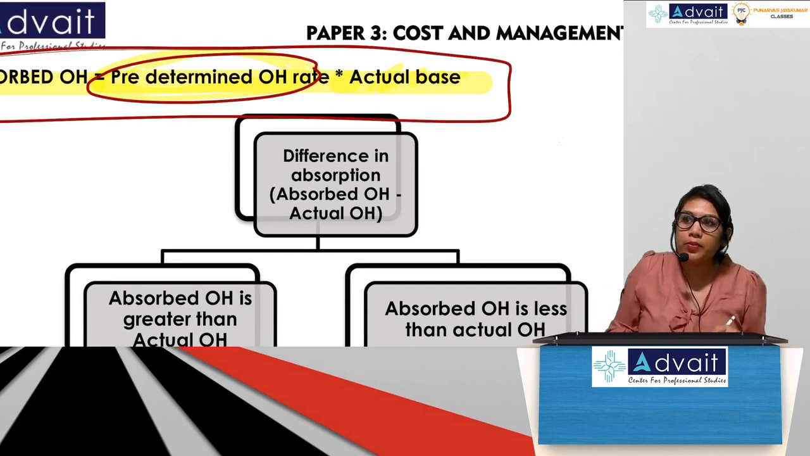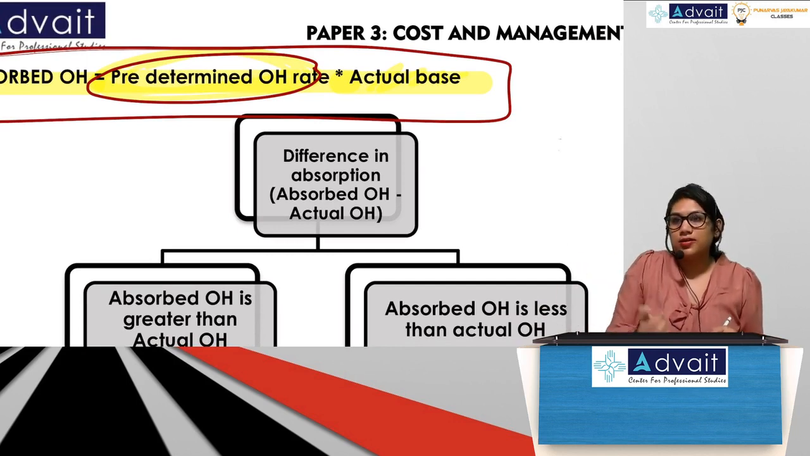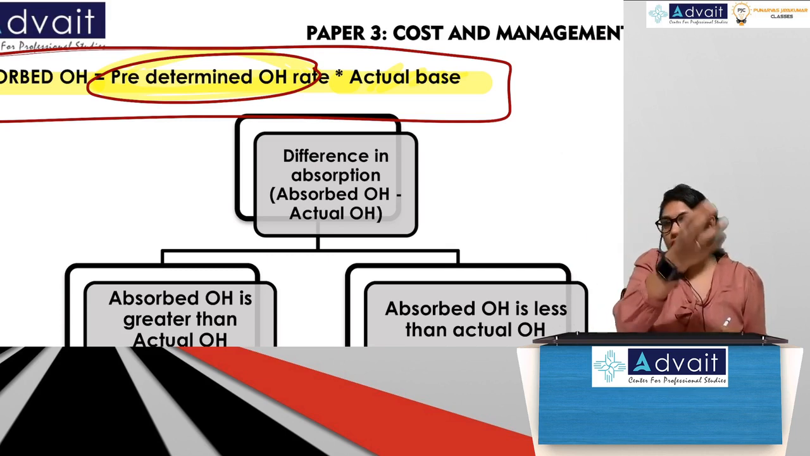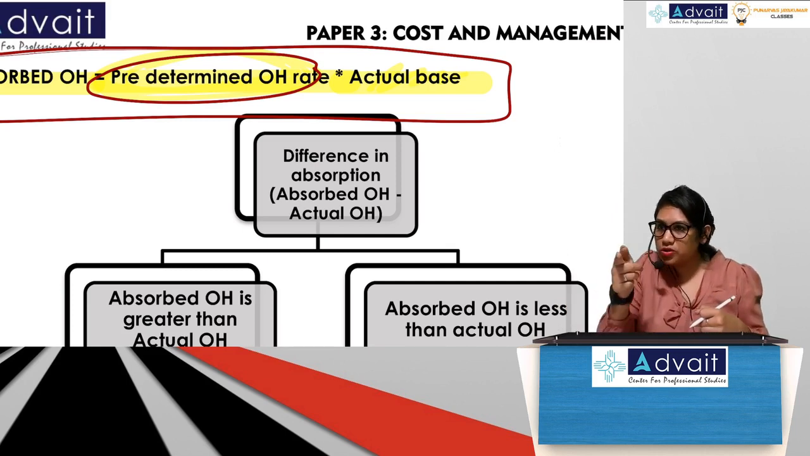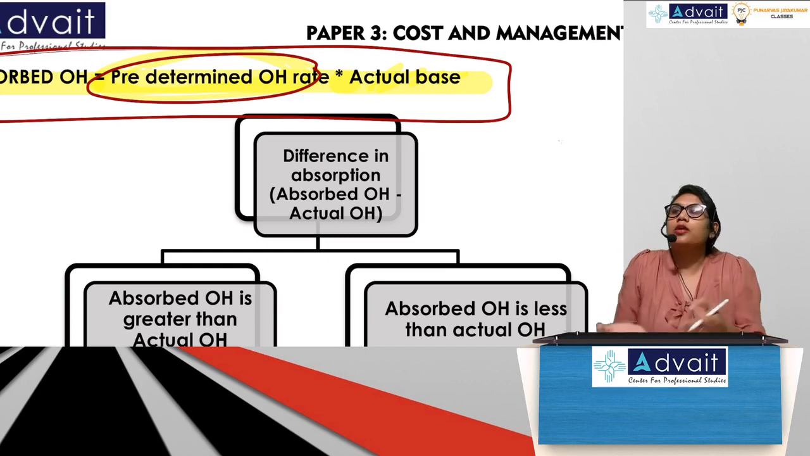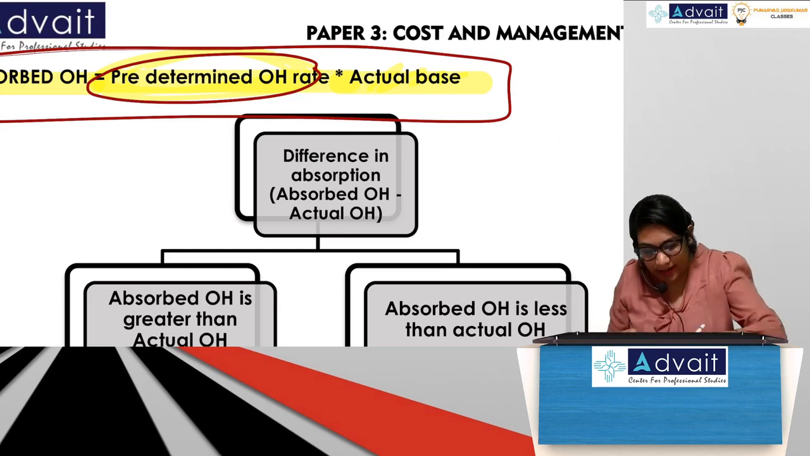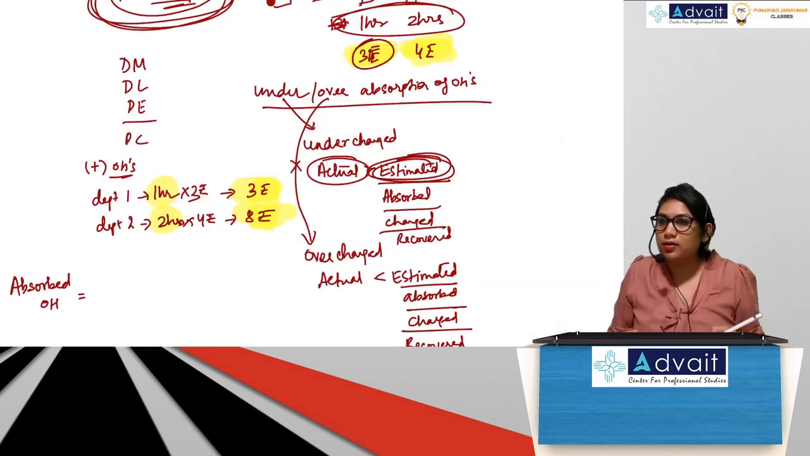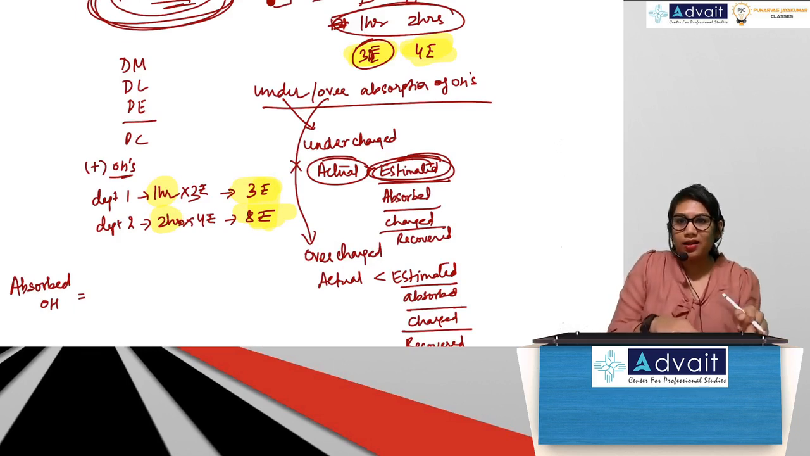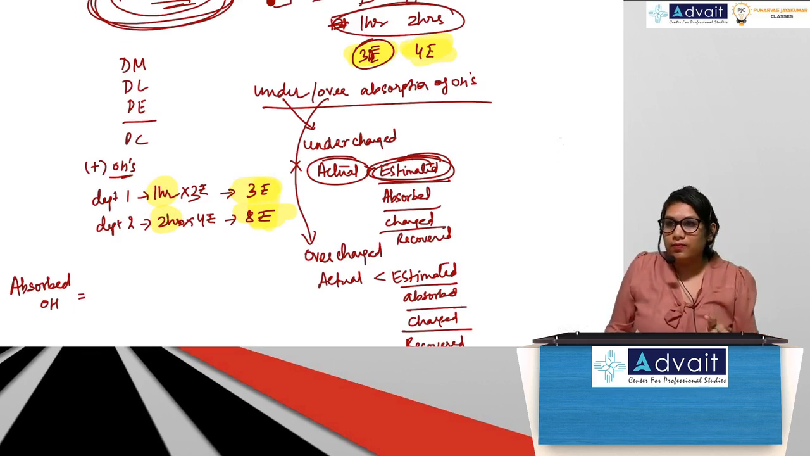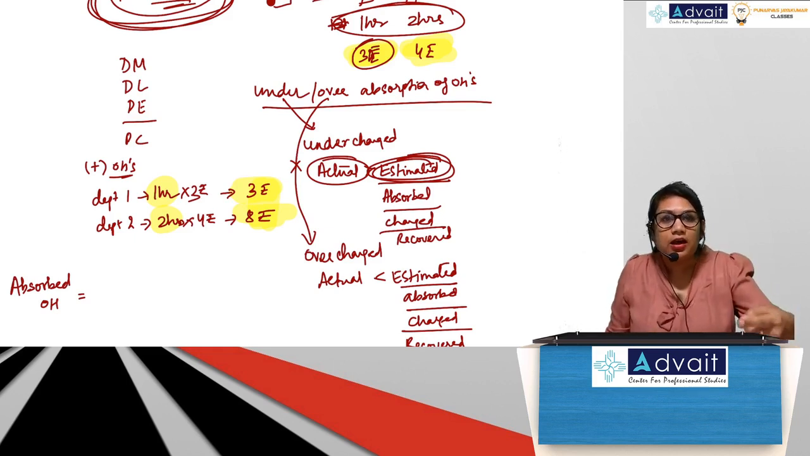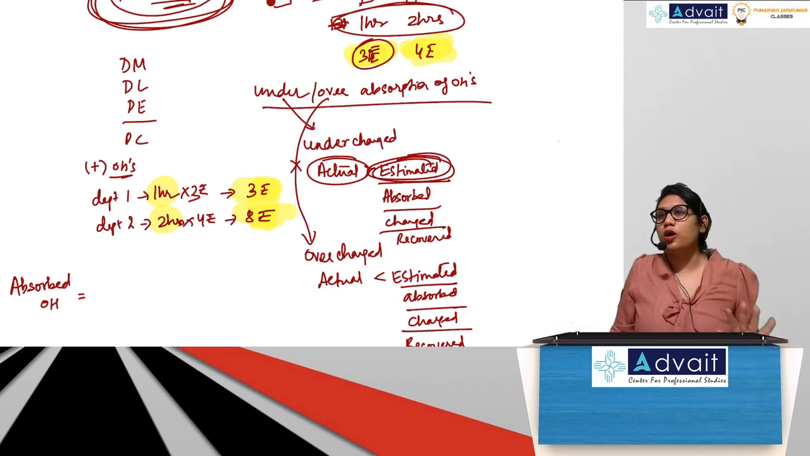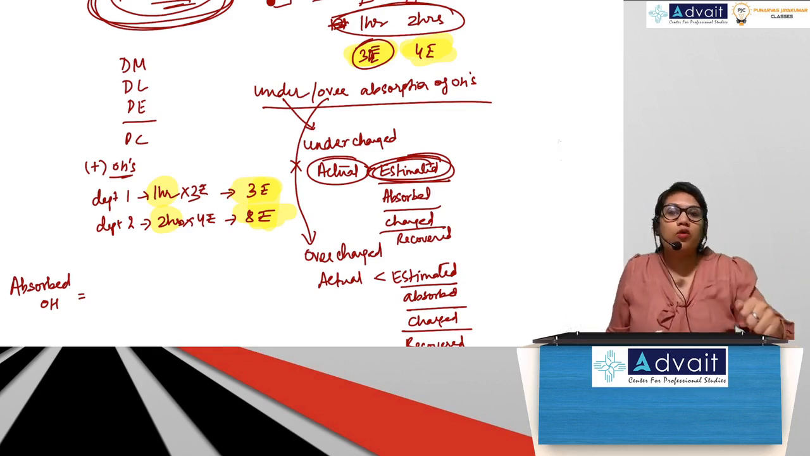In my example, the actual base was hours. The product actually took 1 hour in department 1 and it took 2 hours in department 2. So I multiplied it with the predetermined overhead rate which I calculated, which was 3 and 4 rupees respectively, and got my absorbed overhead. So I got 3 and 8. Now 3 and 8 when I compare with the actual overhead may be different. So that will result in under/over absorption.